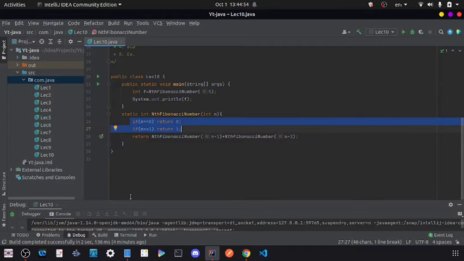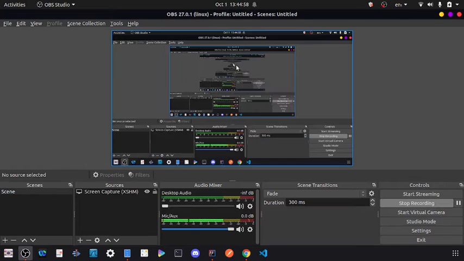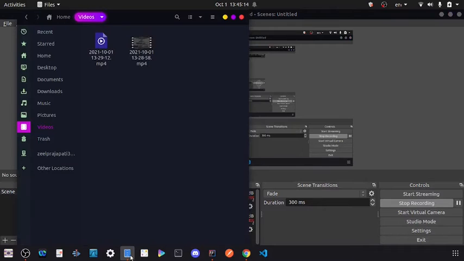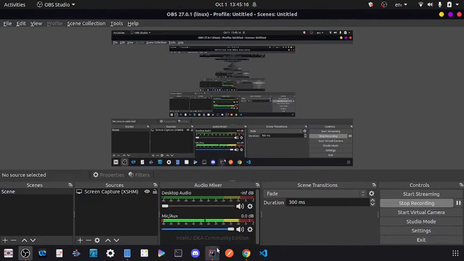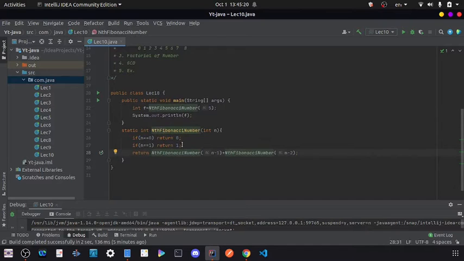How can I show you that? Let me just open my recorder, and here you can see that. Here you can see infinite screens, like in this screen, another screen, another screen, another screen, and there is no stopping, no breaking condition here. Like you can see there are infinite screens and my infinite cursor. So this is also an example of a recursion function. So let's go back to our editor, and here these are our base conditions.